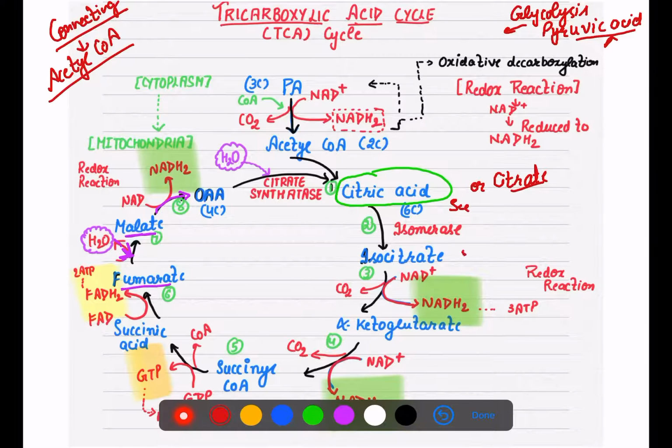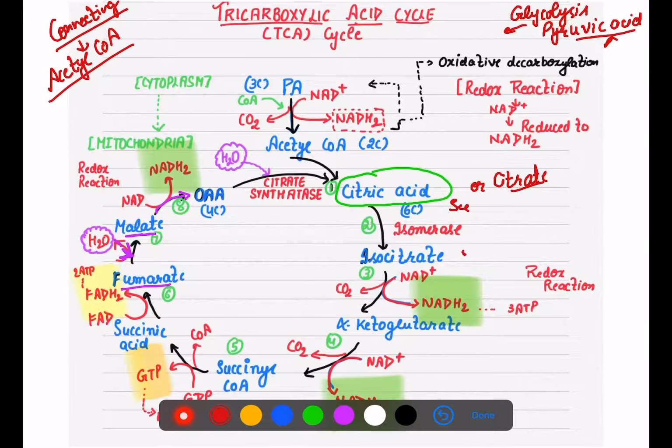So this was about your diagrammatic part that you have to draw. But if this question is asked for 5 marks in your subjective paper, then how do you need to write down your theoretical part? The first point you need to understand here is that acetyl coenzyme A enters into a cyclic pathway. Which pathway? That is the TCA cycle. What is TCA? It is the tricarboxylic acid cycle. I already told you it has 3 carboxylic acid groups. That is why, from its IUPAC name, we are calling it a tricarboxylic acid.